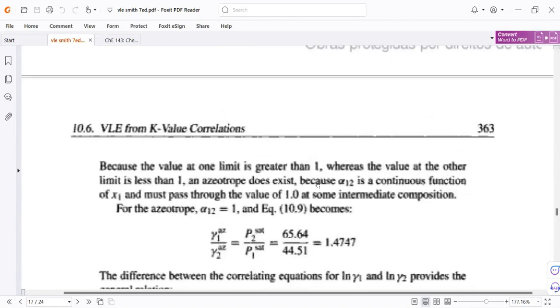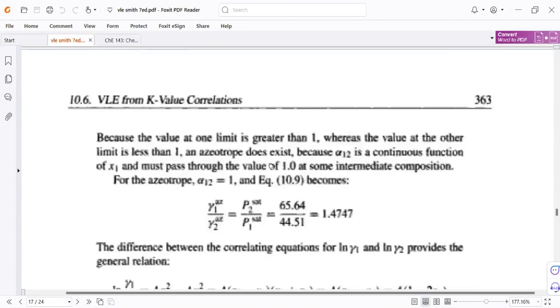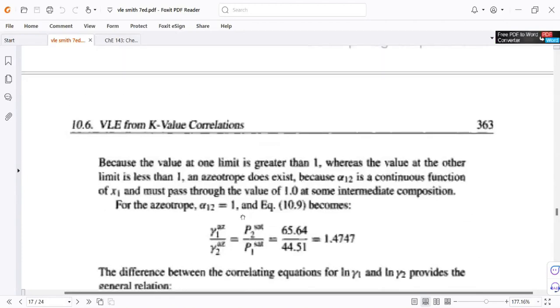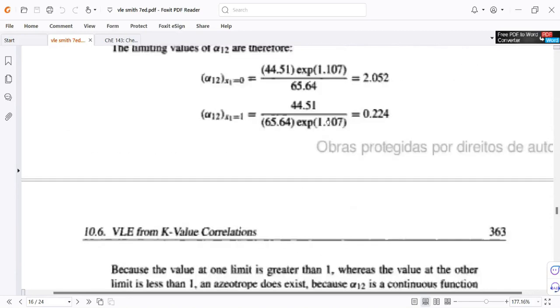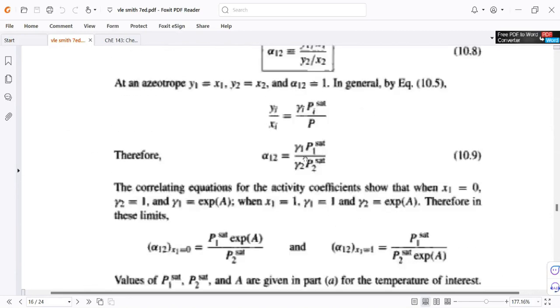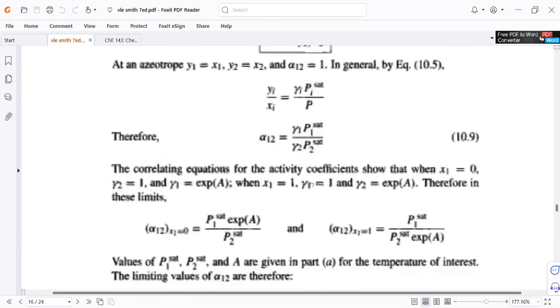Now, the question is, at what value of x sub 1 does the azeotrope exist? Since the azeotrope happens at a relative volatility equal to 1, and we have this equation, we set this to 1.